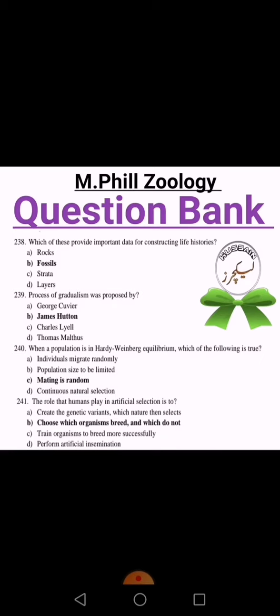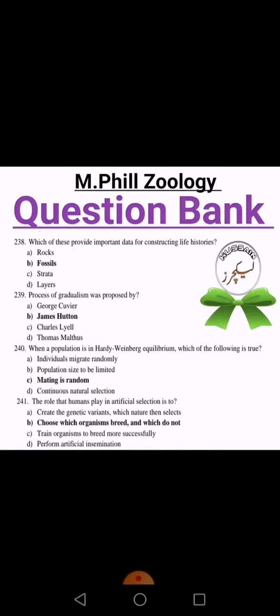Process of gradualism was proposed by James Hutton. B option is right. When a population is in Hardy-Weinberg equilibrium, which of the following is true? Mating is random. Option C is right. The role that humans play in artificial selection is to choose which organisms breed and which do not.